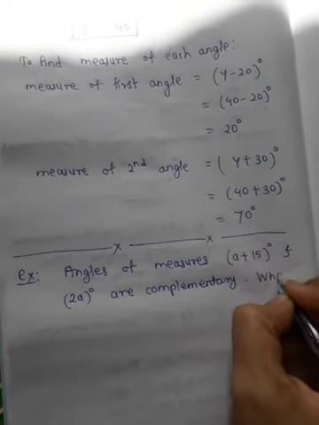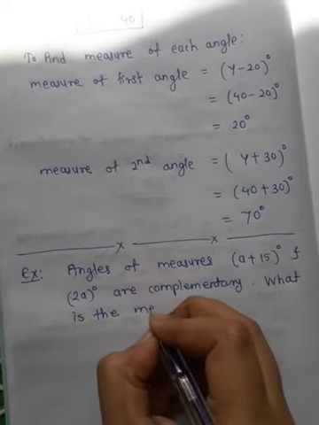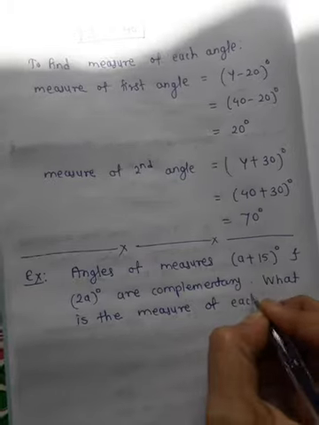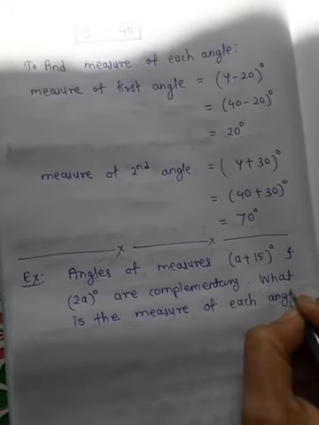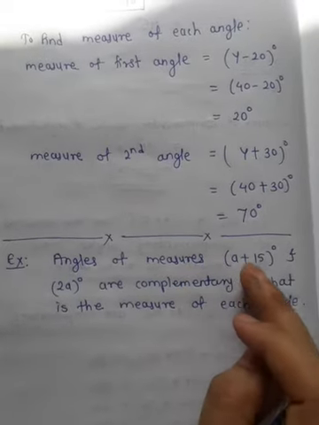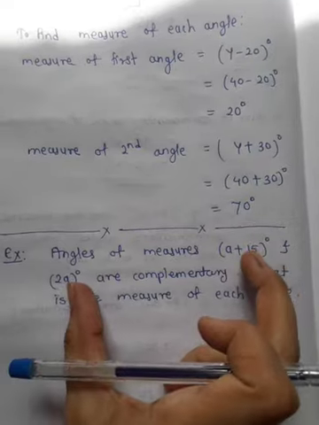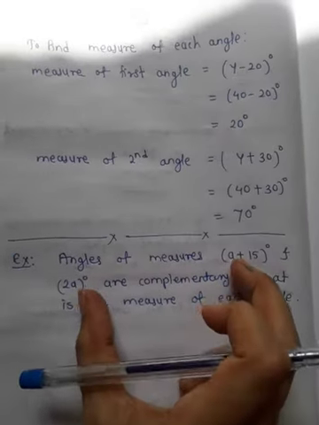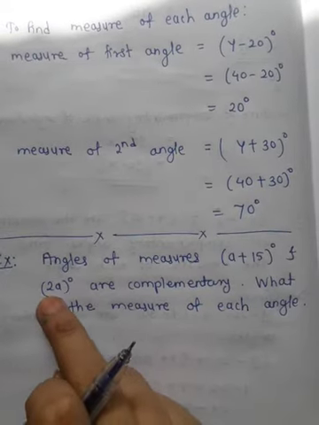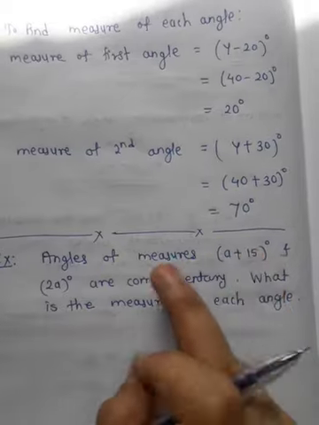What is the measure of each angle? See, here they have given angles of measures a plus 15 degrees and 2a degrees. The measure of the first angle is a plus 15 degrees and the measure of the second angle is 2a degrees, and we have to find these measures.